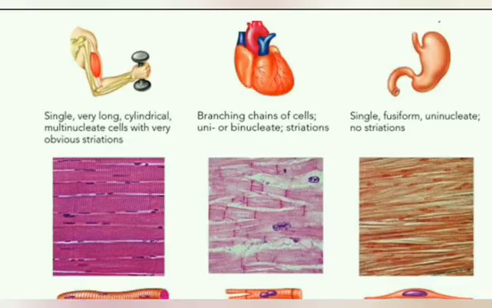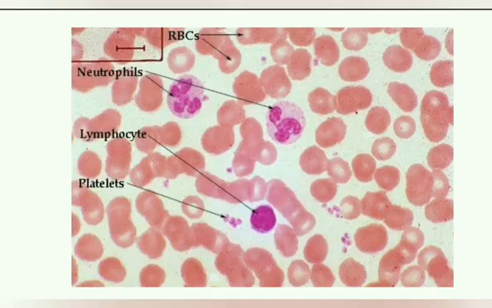So the first one I have for you are your muscle cells. Depending on the location of that particular muscle, they have shown you on the top left hand corner that there are striated and unstriated muscles. We'll be doing this in another chapter, but for now these are the different types of muscle tissue that you have in your body, and the top of the picture shows you their location in your body. Okay, then these are your different types of blood cells. You have red blood cells, white blood cells, and platelets. This is again a stained specimen. Color has been added to show you what your blood cells would look like under the microscope.